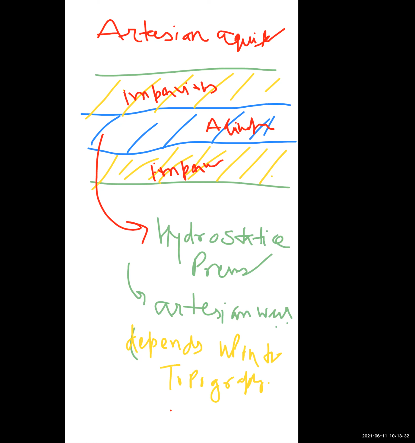So in this condition, the well is constructed here.